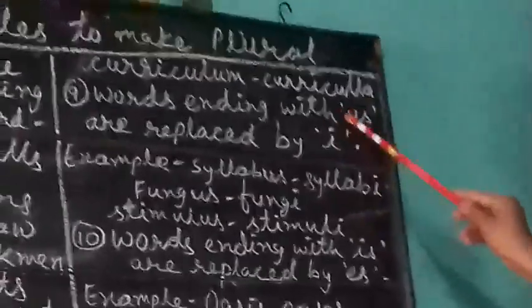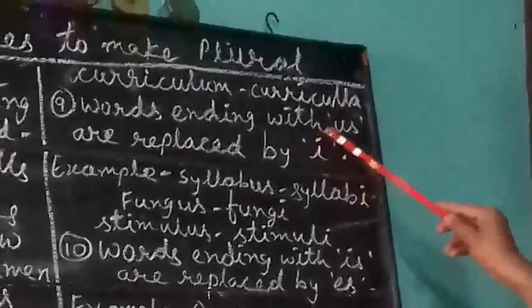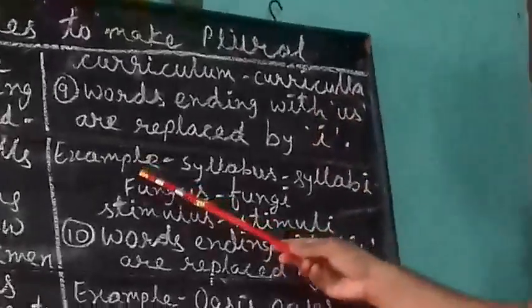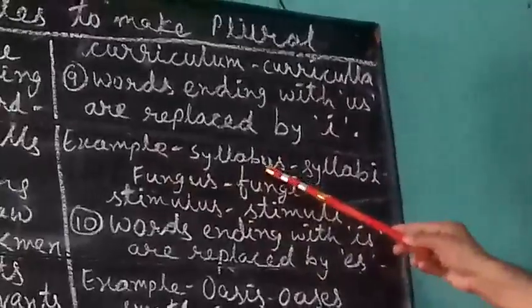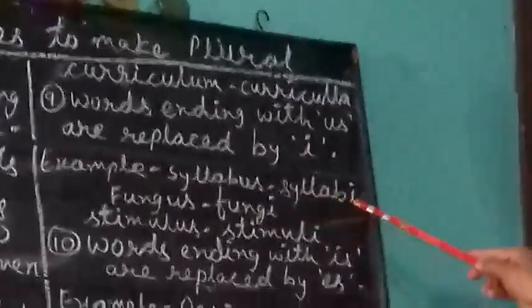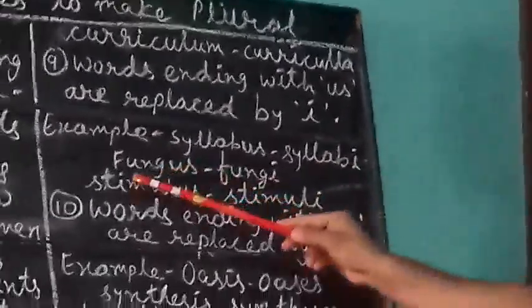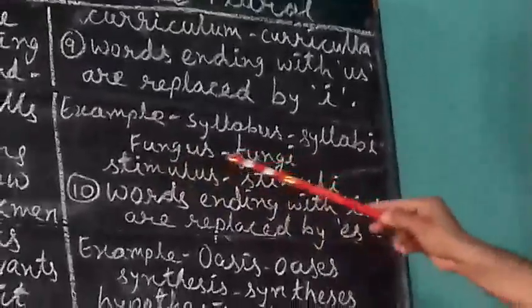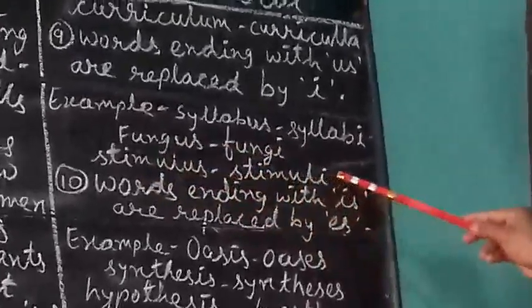It means you have to replace US by I. Example, syllabus, there is US at the end, it becomes syllabi. Fungus, fungi. Stimulus, stimuli.